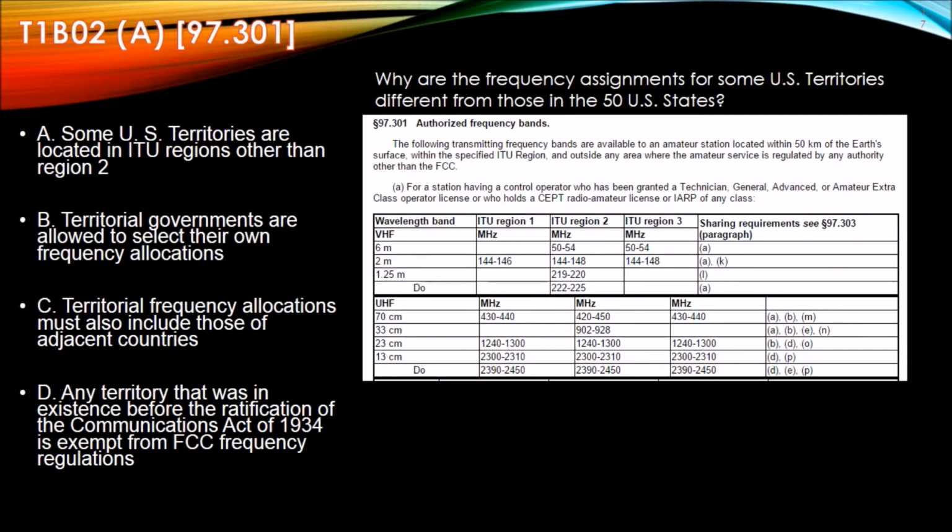Well, first we need to discuss what those frequency assignments are. So we look at 97.301 authorized frequency bands, and we look here at Region 2 and compare that to Region 3, and you'll see that some frequencies are missing from Region 3 that Region 2 has access to.